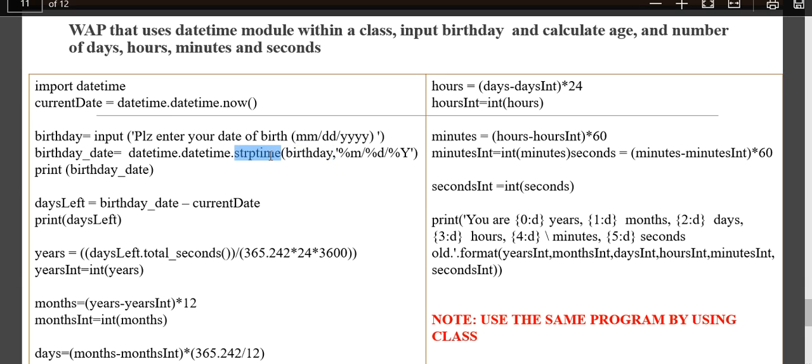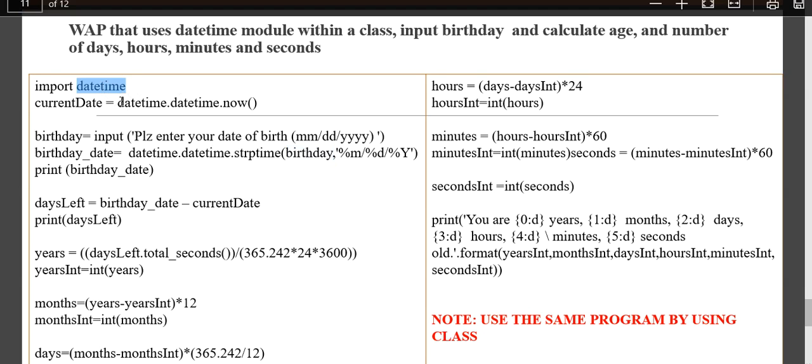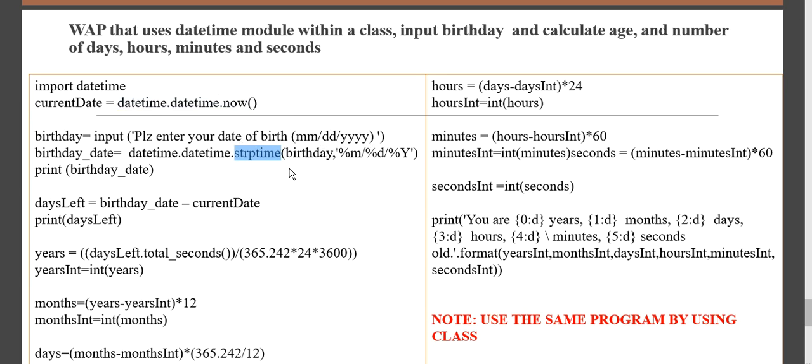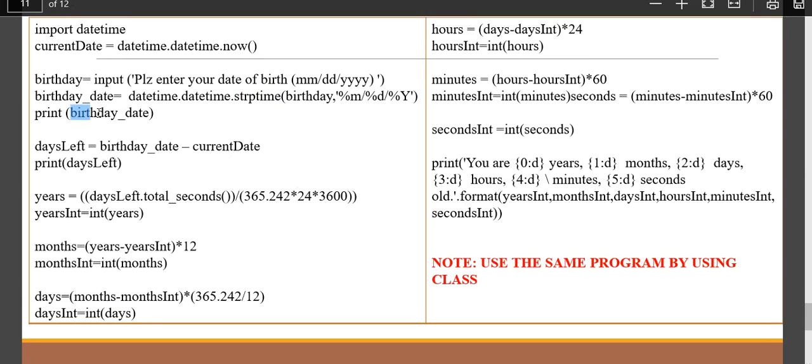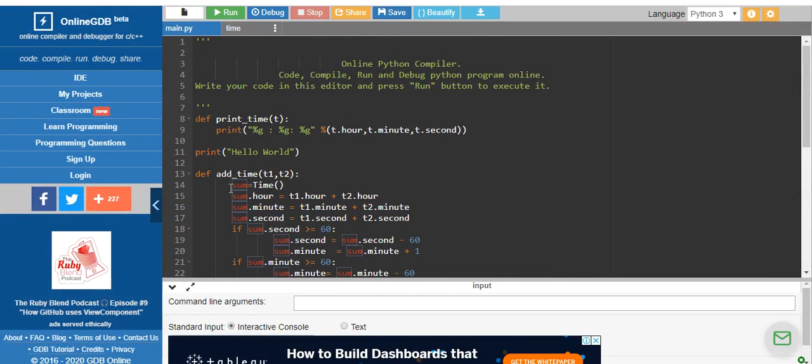So please remember, strptime is nothing but it will take this input, whatever birthday you have taken, and convert that into a datetime object. So what is a datetime object? We all know the datetime object is in a specific format. So when I use strptime, it will take my input and convert it into this datetime object, from string to time object. Okay, so if you print this birth_date, you can see this program. I'll just show you the example of the program.